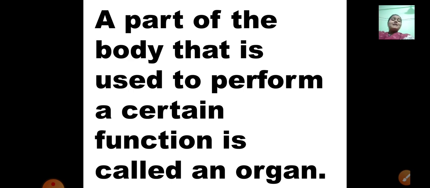Legs are used for walking, running, jumping. Hand is used for writing, drawing, eating, all the things which we do with our hand. So whenever we perform some function with a certain part of our body, that is called an organ. Each and every part of your body is an organ, externally and internally. Nose is an organ, eyes are an organ, mouth is an organ, ears are organs. Every part of your body is an organ because it enables us to perform certain functions.